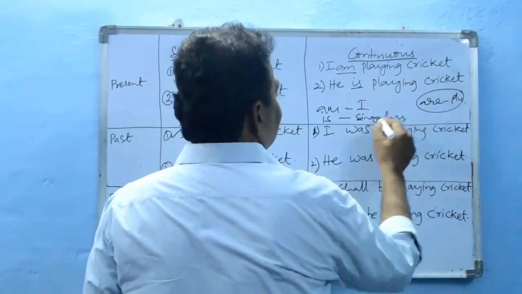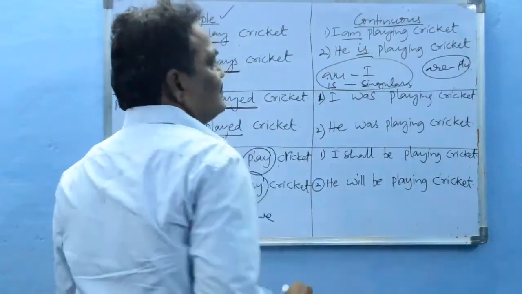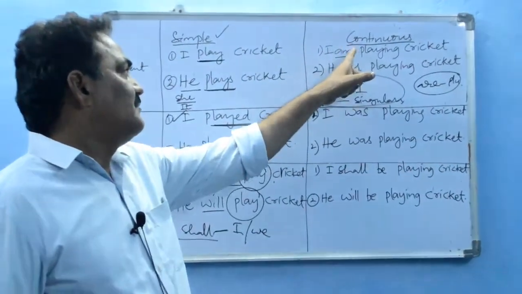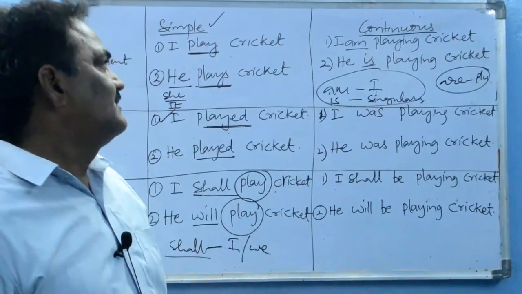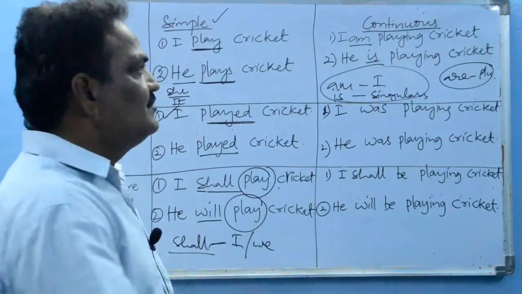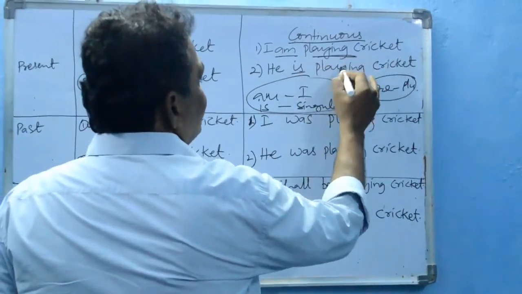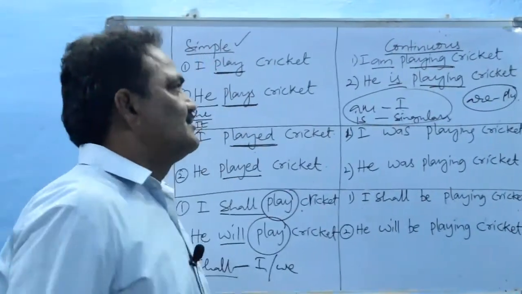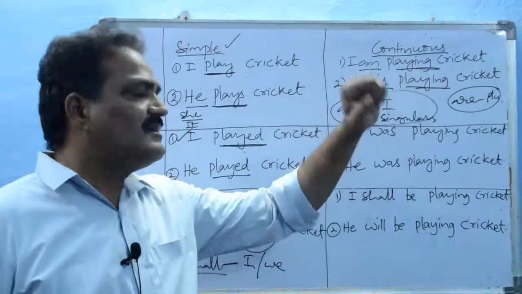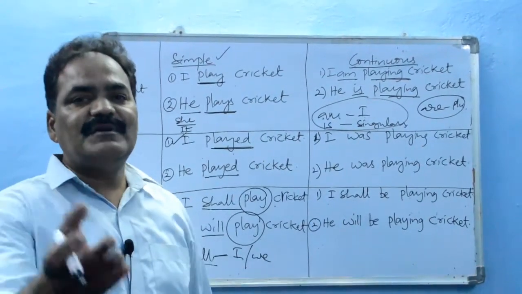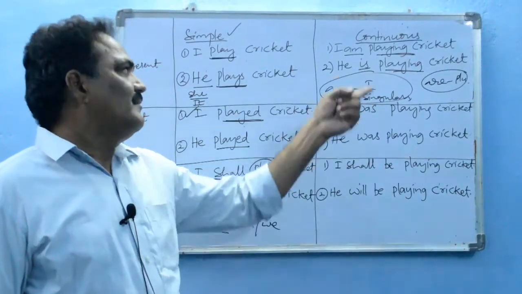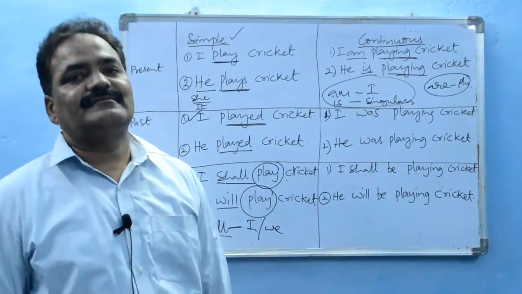So this is important to note. In present continuous tense, is, am, are are the helping verbs used along with the ing form verb. So I am playing cricket, he is playing cricket, they are playing cricket. That indicates present continuous tense.